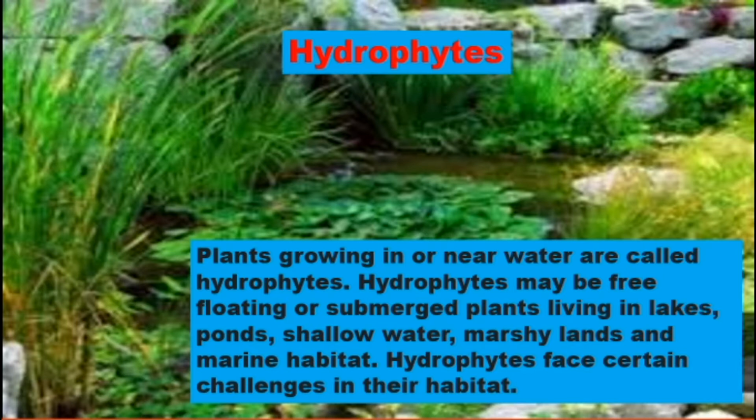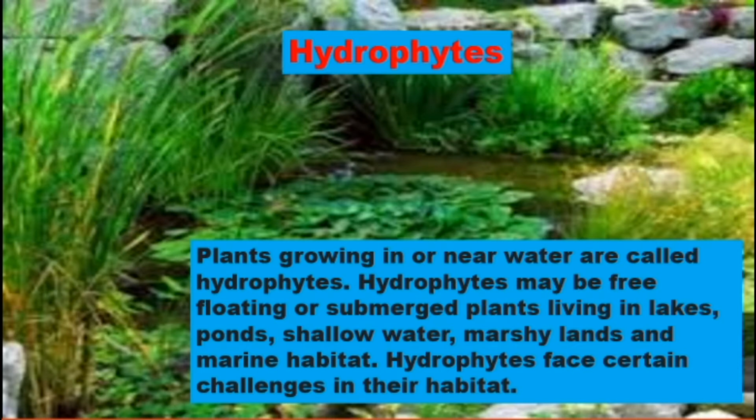So what is meant by hydrophytes? Hydrophytes are water plants, or aquatic plants. Plants growing in or near water are called hydrophytes. So the plants have to live in water or nearby the water. That type of plant we call a hydrophyte. Hydrophytes may be free floating or submerged plants, living in lakes, ponds, shallow water, marshlands and marine habitats.